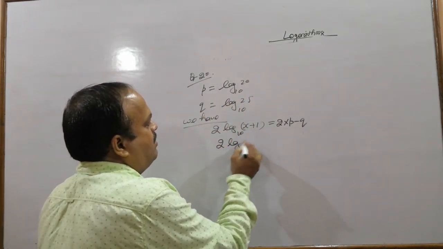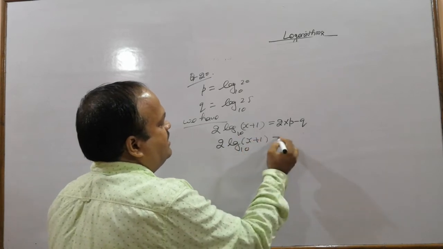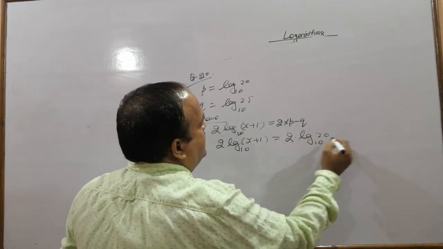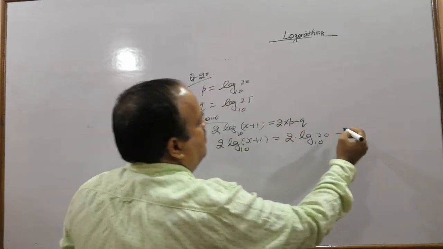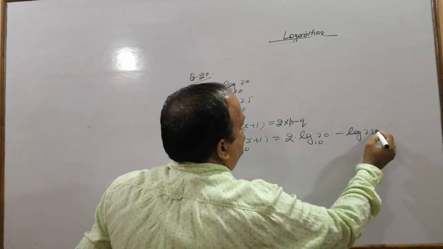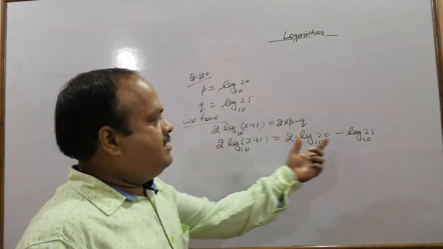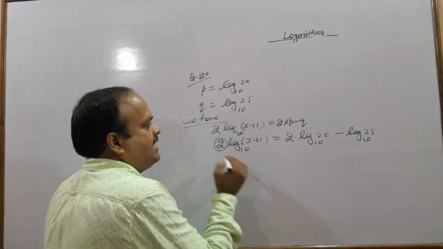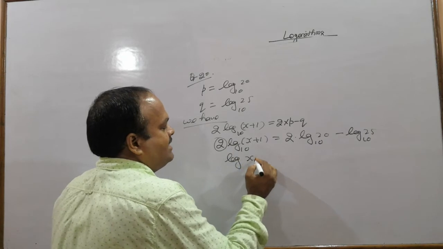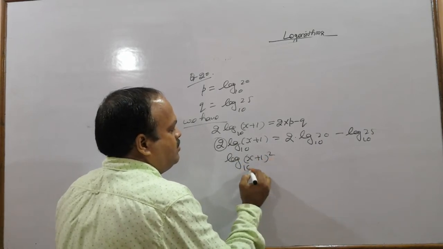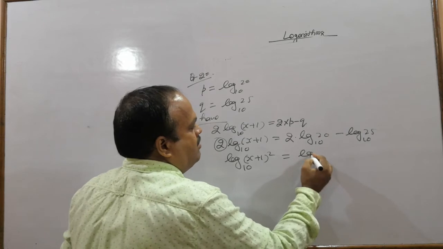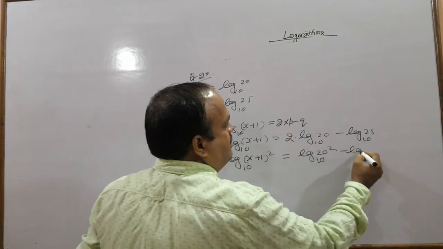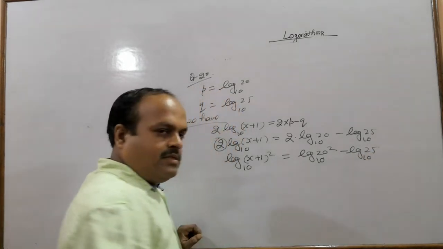So 2 into log of x plus 1 to the base 10 equal to 2 multiplied by log 20 to the base 10 minus log 25 to the base 10. These two logs will be changed to a single log, but first remove this 2. So log of x plus 1 whole square to the base 10 equals to log of 20 whole square to the base 10 minus log of 25 to the base 10.